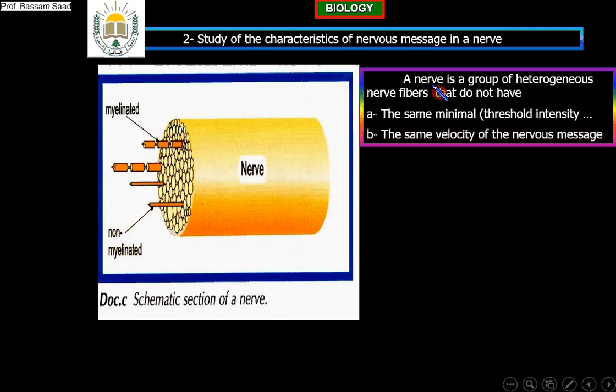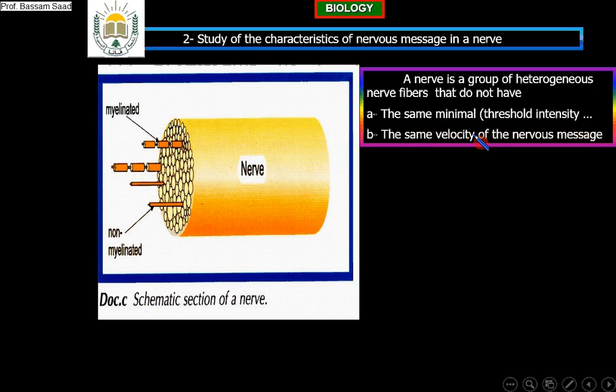What does this mean? Does this mean only that they are not identical by shape? No. It means more than this. It means they do not have the same threshold, and they will not transport the action potential with the same speed. So a nerve is a group of heterogeneous nerve fibers.